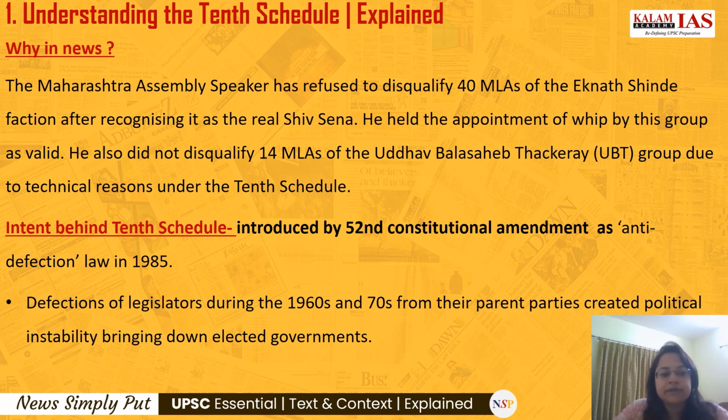There were a lot of defections of legislators from their parent parties, creating political instability and bringing down elected governments, which was deterring democracy and legislative governments. For that reason, we brought the 10th Schedule and the anti-defection law.